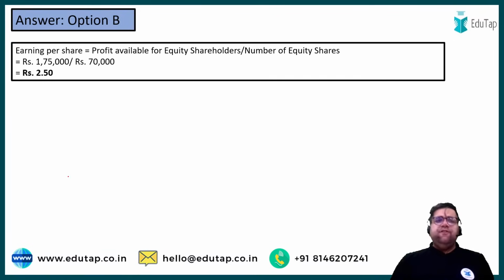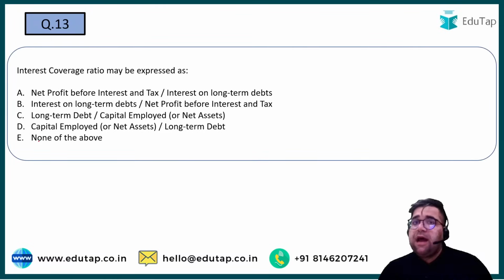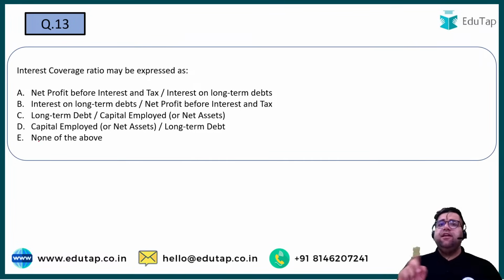So you just have to divide. But if they have given preference dividend, then definitely you have to deduct it. Then only you will get the right answer. But in our question, they have just written dividend. They have not mentioned whether it was preference or not.